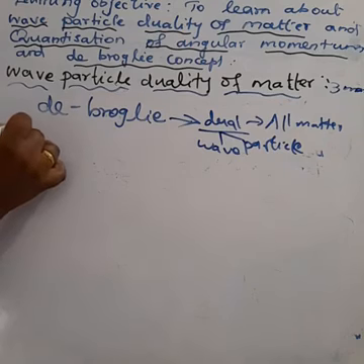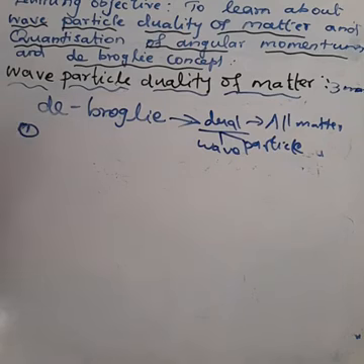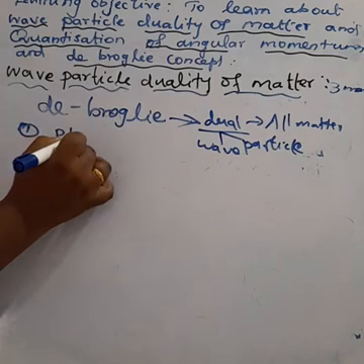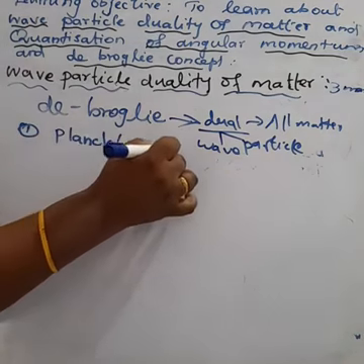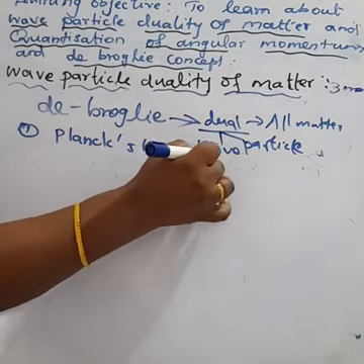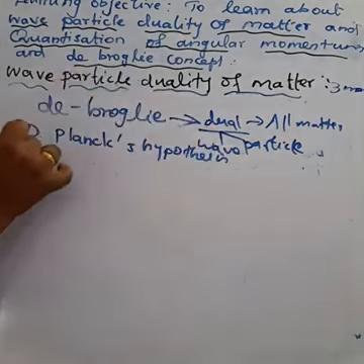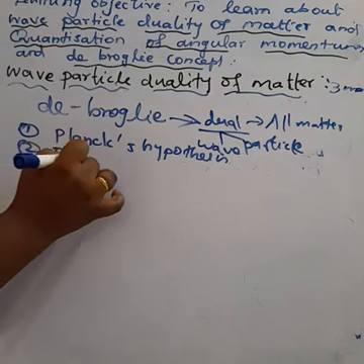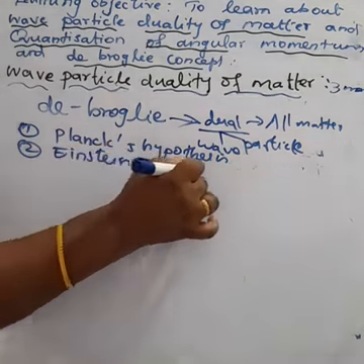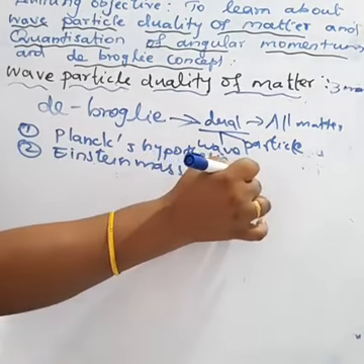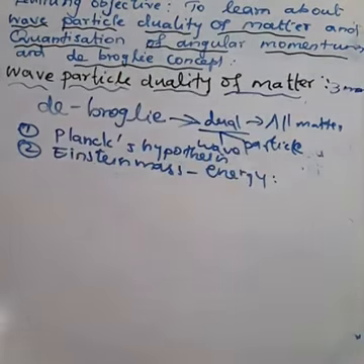What are the hypotheses? First one, Planck's hypothesis. Secondly, Einstein's mass-energy relation.